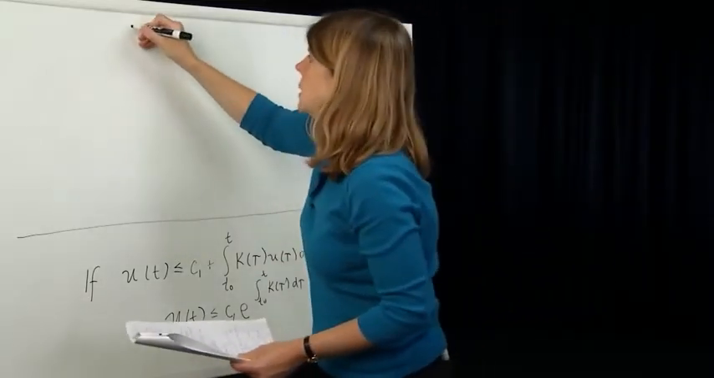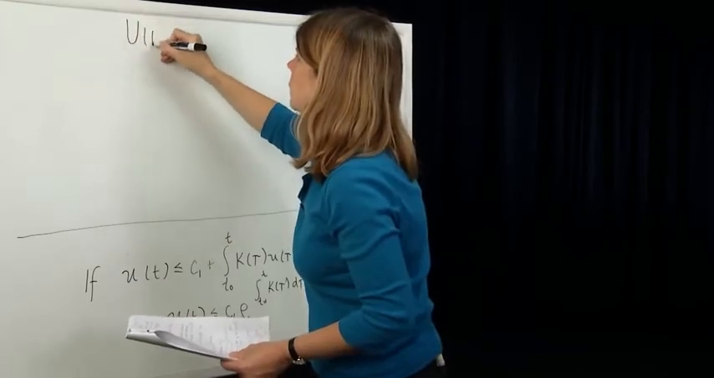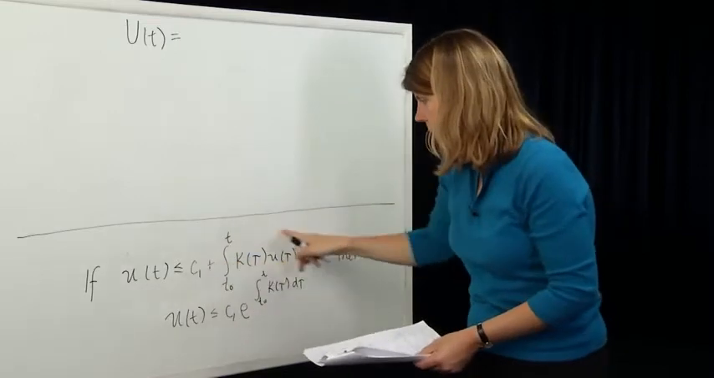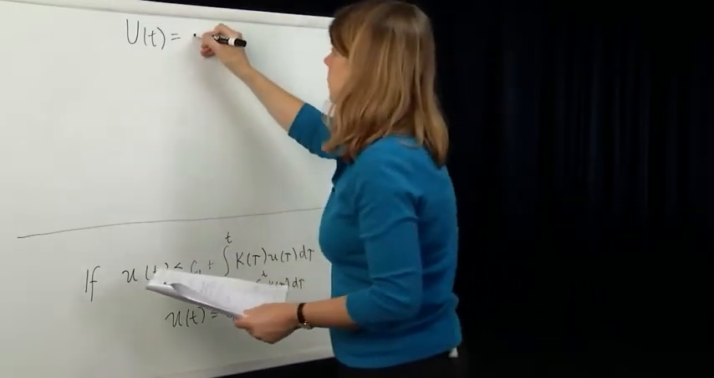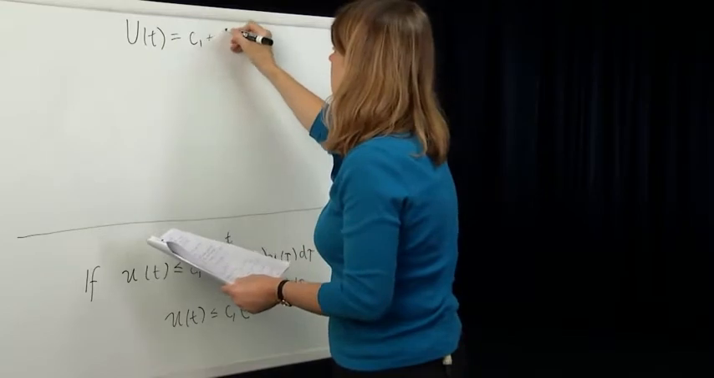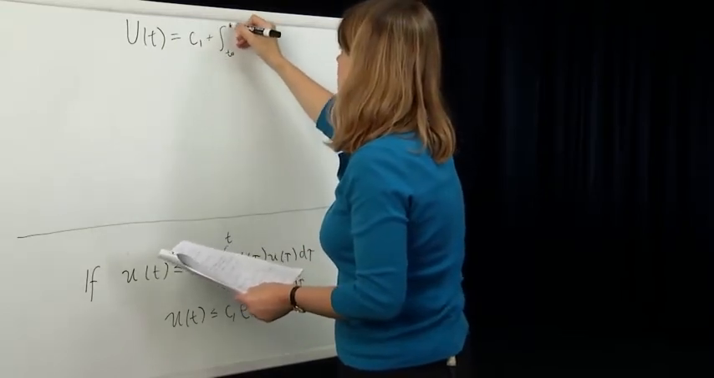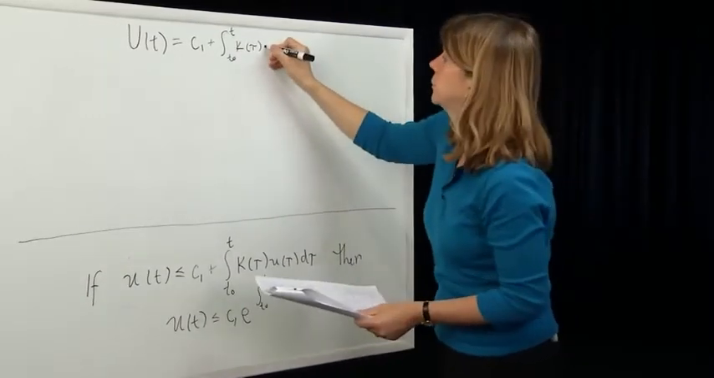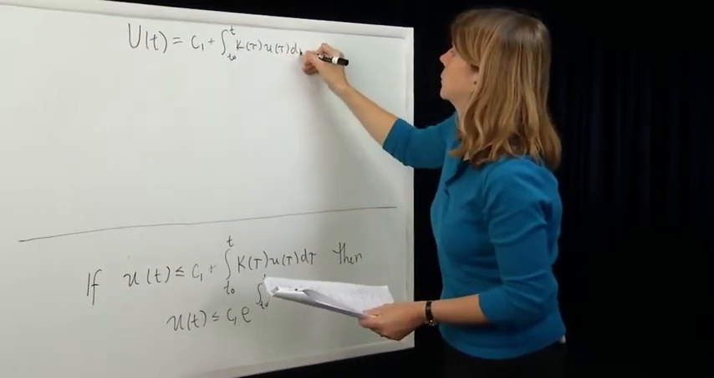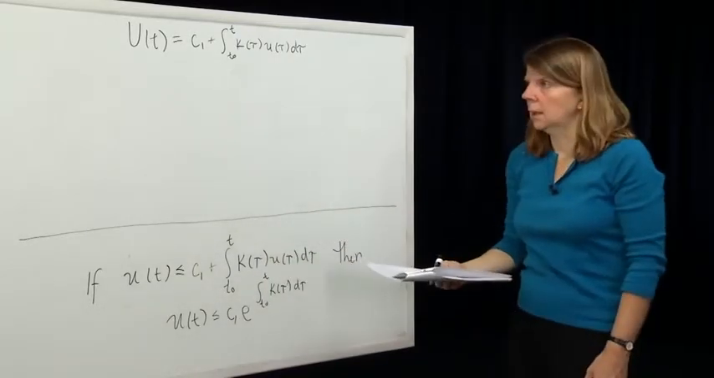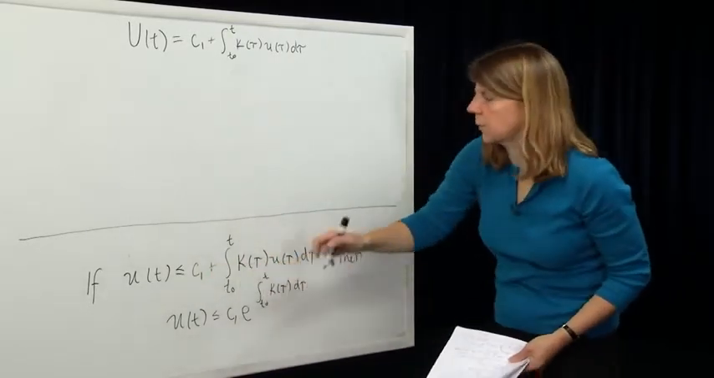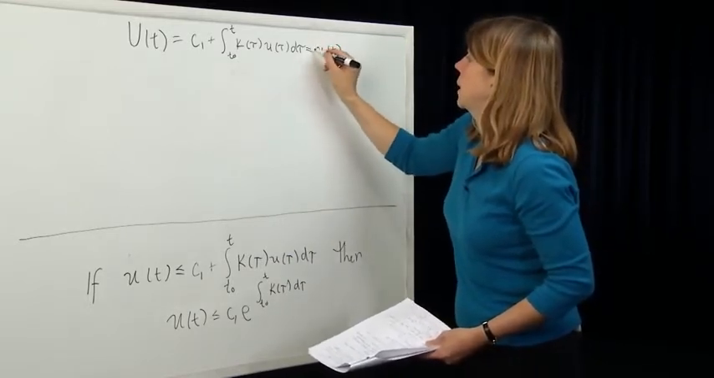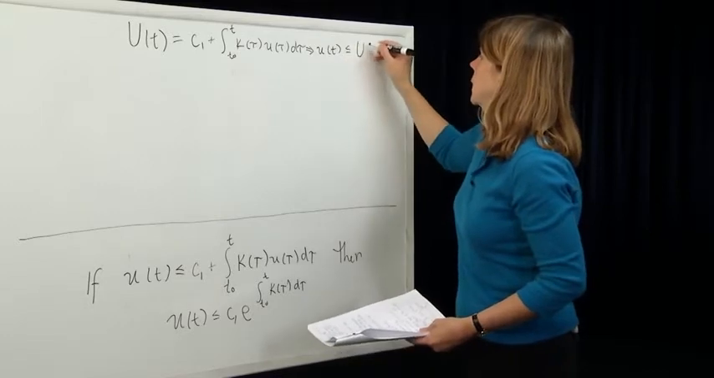And to make things easy, let's define a capital U of t, which is equal to the bound on little u of t. So capital U of t is C1 plus the integral from t0 to t of k of tau, u of tau d tau. And so basically we've just renamed the right-hand side of that inequality. So that tells us that, just by that rename, u of t is less than or equal to capital U of t.